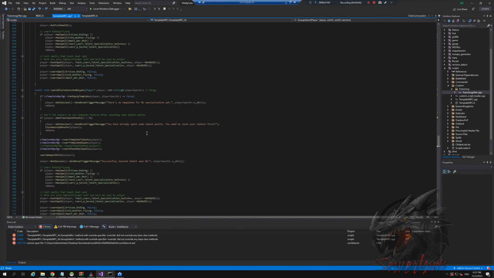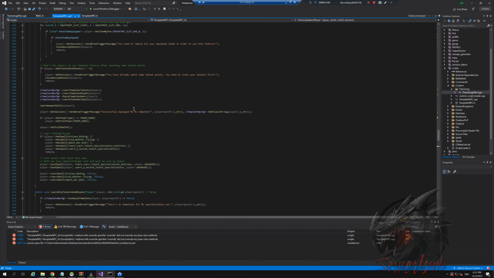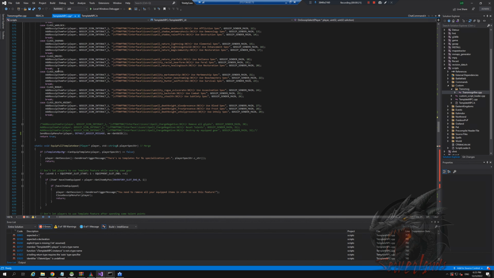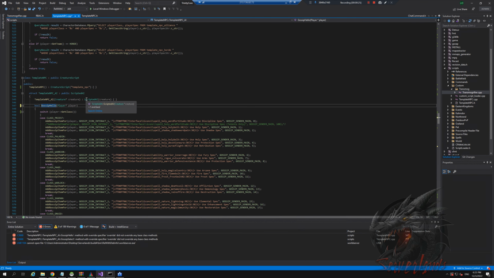Alright, that still doesn't want to work, so I guess there is only one problem: the fact that it's not written right. Here it's supposed to be on gossip, and that is supposed to have override. And same with on gossip hello, which is also supposed to have override, and supposed to have on gossip hello and override.